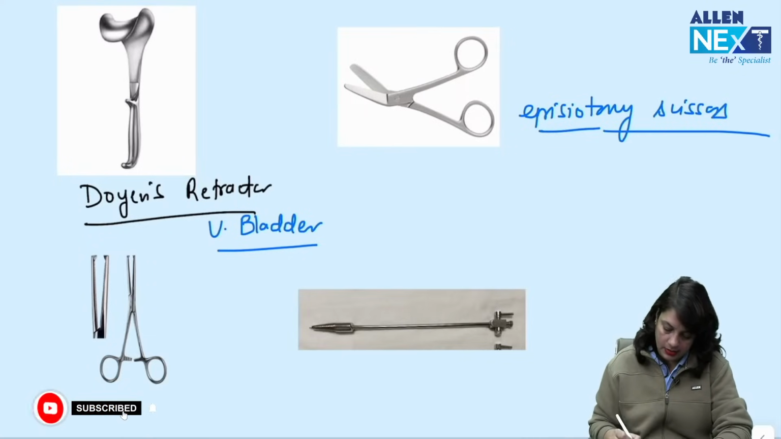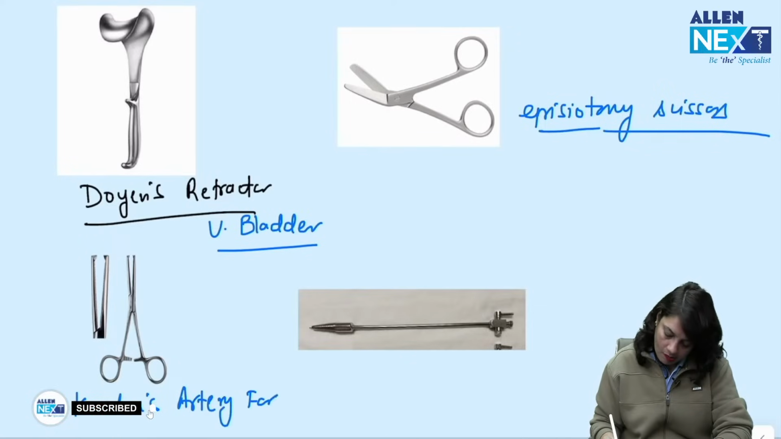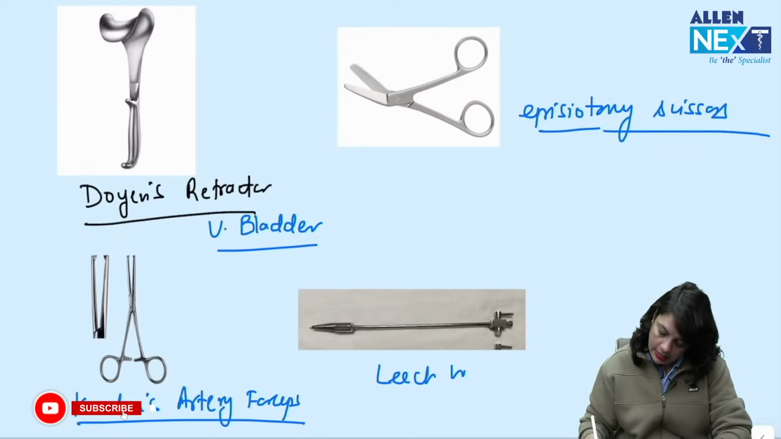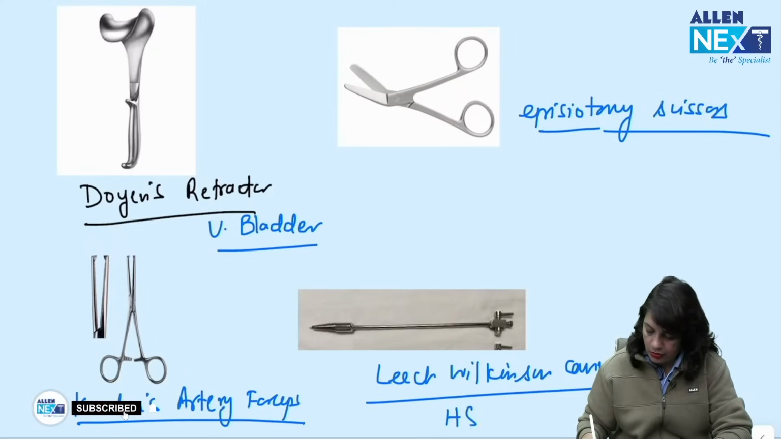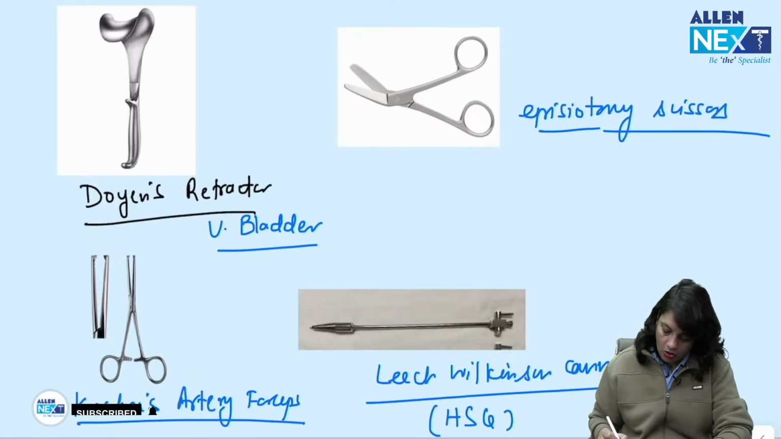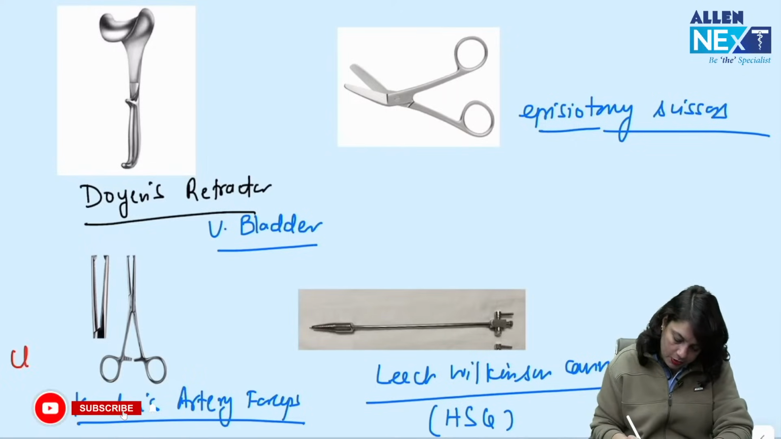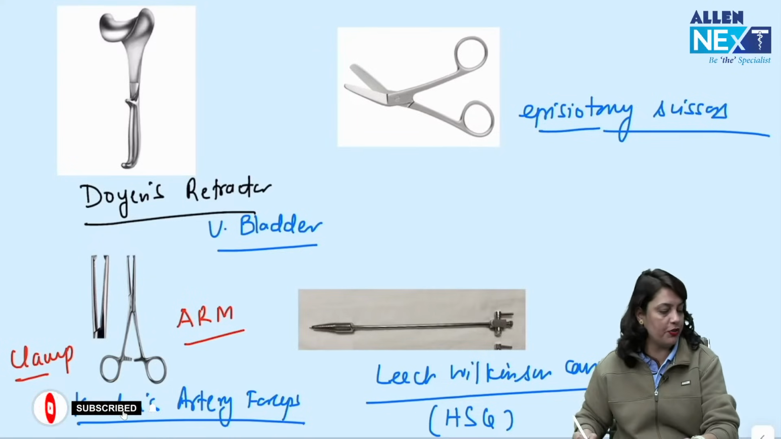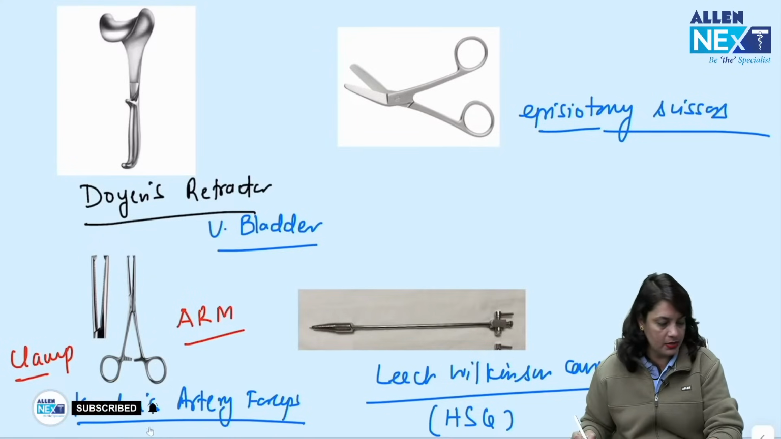Episiotomy scissors. This is Cocker's artery forceps. This is Leash Wilkinson cannula. This is used during HSG. Cocker's artery forceps can be used as a clamp in gynae surgeries. It can be used in obstetrics to perform artificial rupture of membranes.